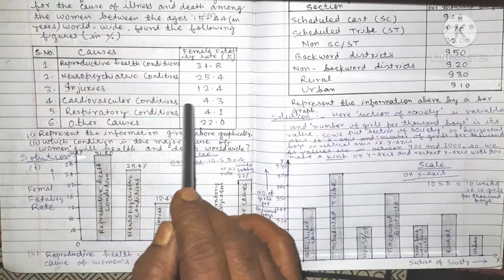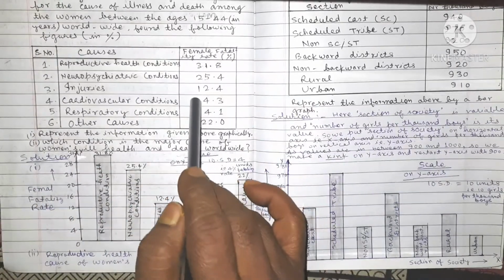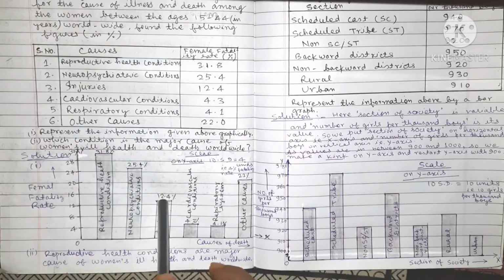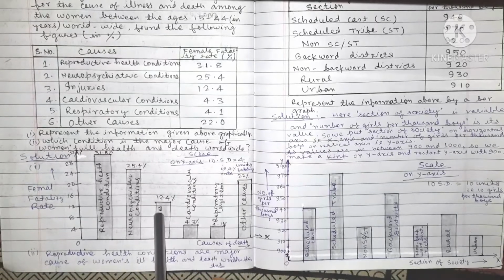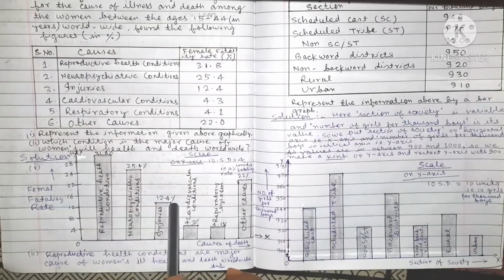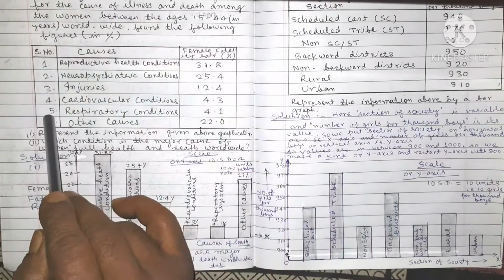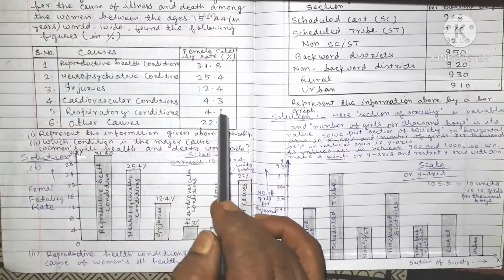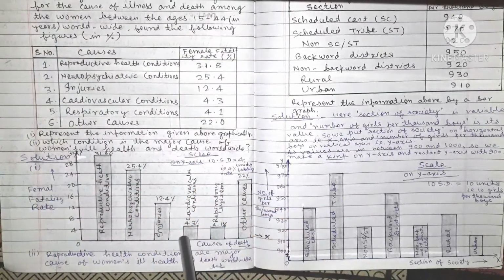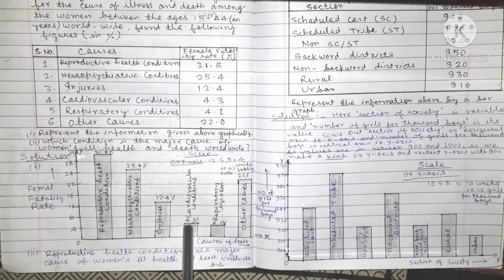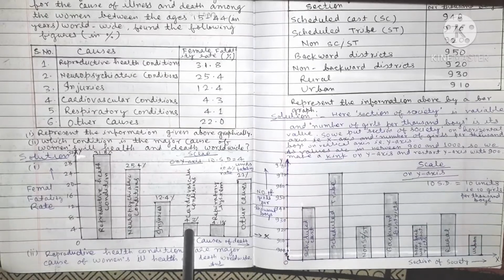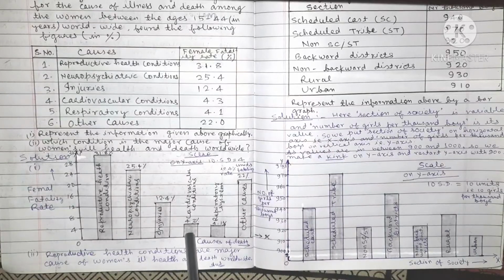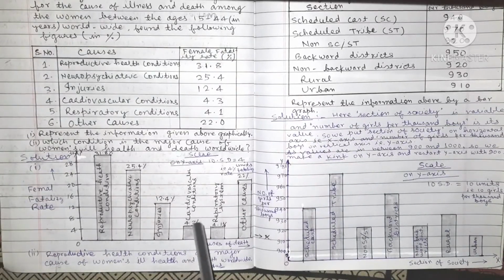Now, third, injuries, female fertility rate 12.4%. So we go up to 12.4%. The height of this bar is up to 12.4. Now, cardiovascular conditions, it is 4.3%. So this rectangle goes up to 4.3%. The height of this rectangle will be up to 4.3, and it represents cardiovascular condition.